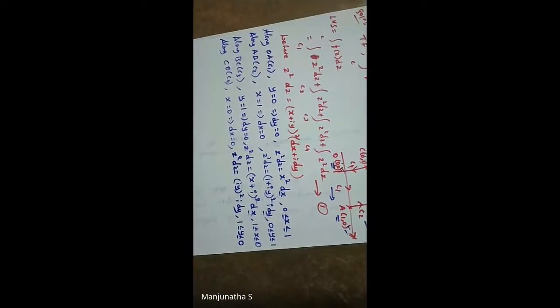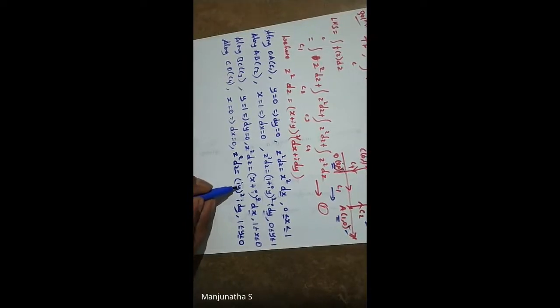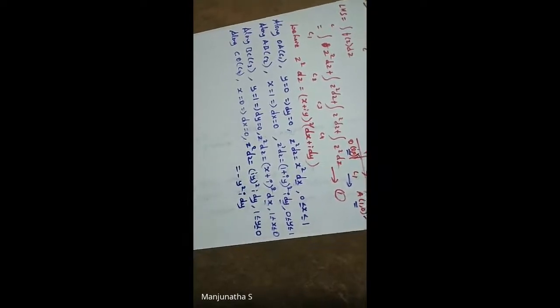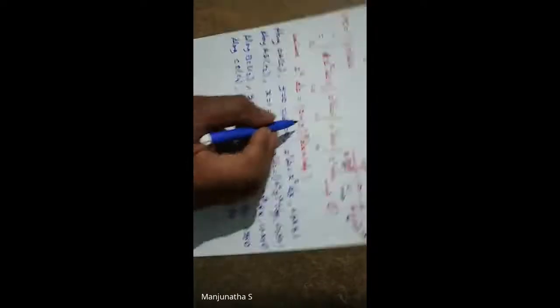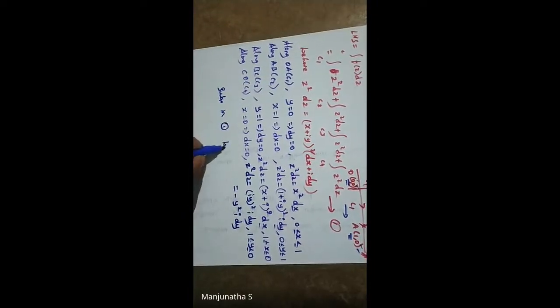See, just the simplification part. We need to check the limits and also z square dz, how we will get it. And i square is nothing but minus 1. So minus y square, i into dy. So now what we will do, we will substitute all these values in equation number 1.